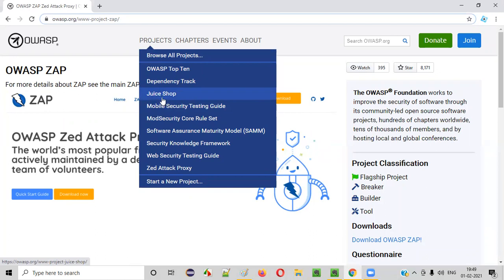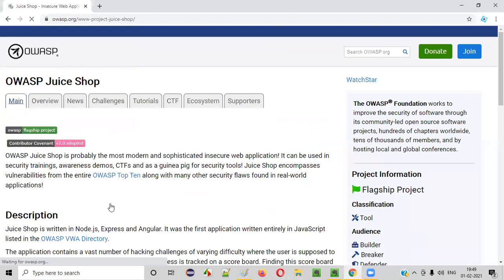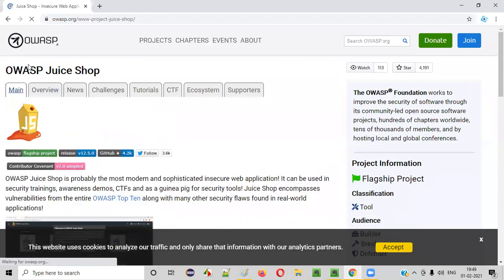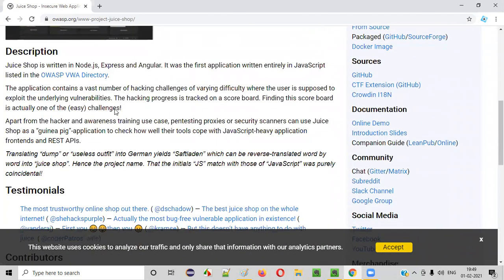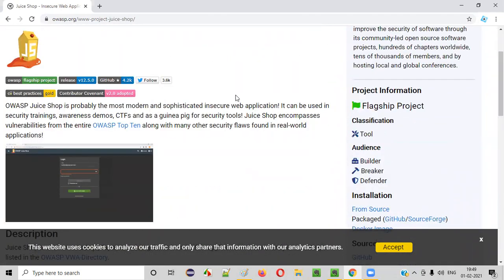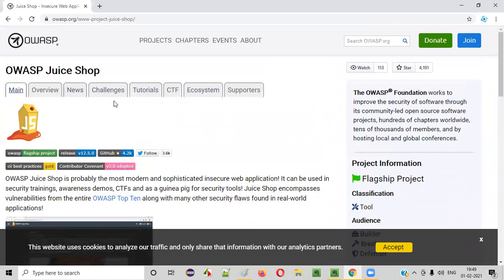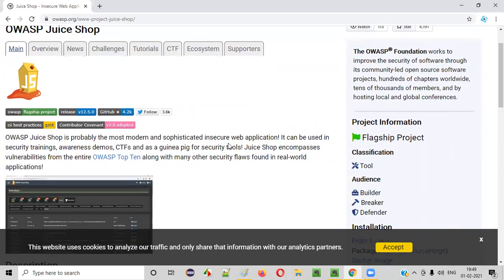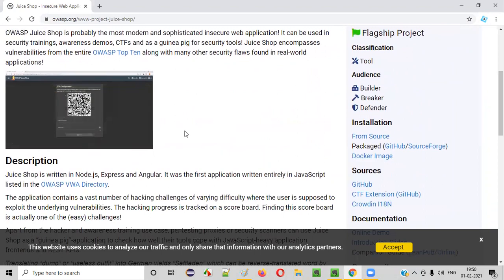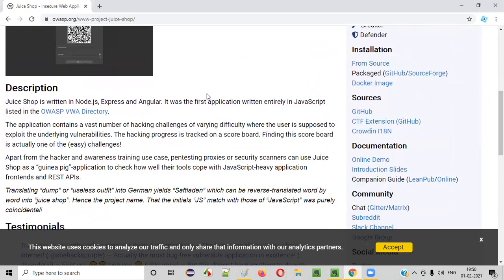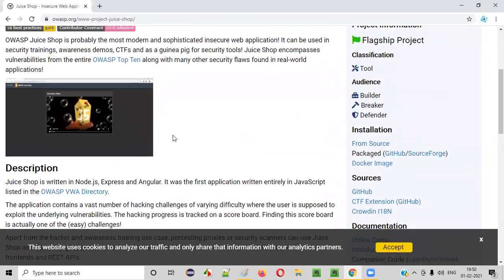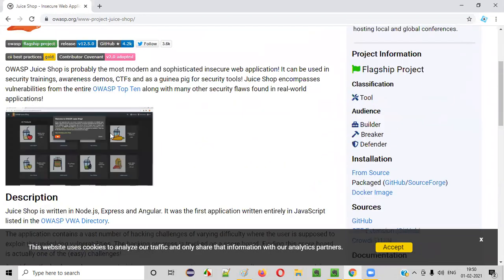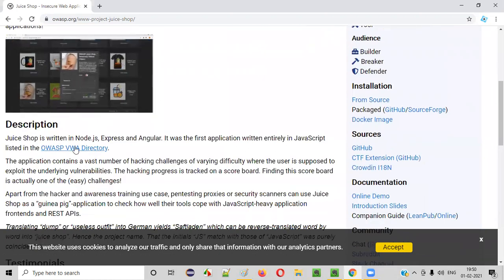Here you see Juice Shop. I click on this. Juice Shop by OWASP is an open application where you can practice security testing. I'll explain more about this Juice Shop, how to use it and all that, in the upcoming sessions, not now. So this is an open application for practicing security testing.